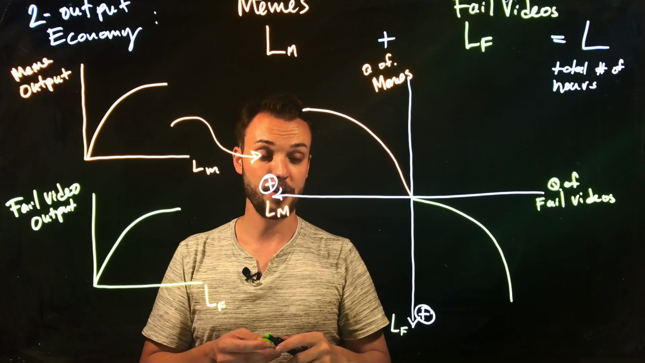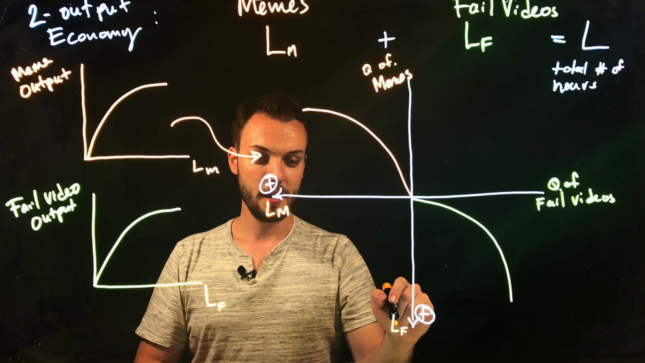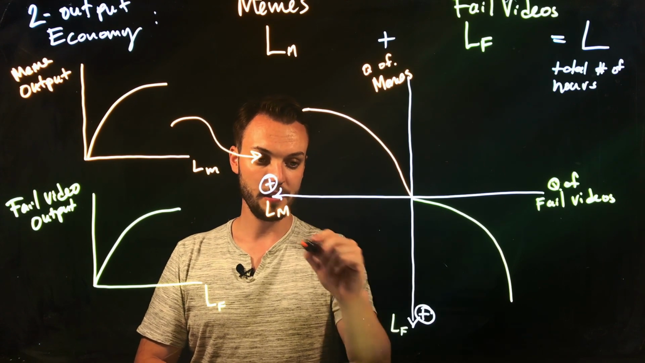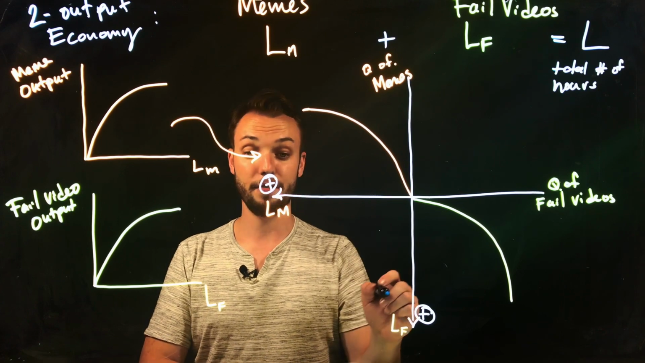Both characterized by diminishing marginal returns. Okay, so what about the labor inputs, right? How can we divide these labor inputs between the production of each good?